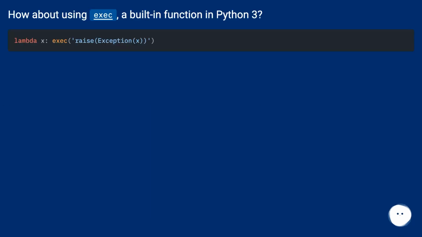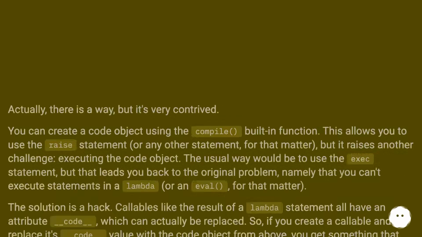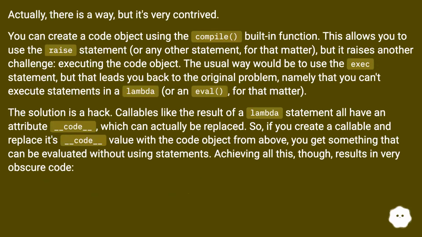How about using exec, a built-in function in Python 3? Actually, there is a way, but it's very contrived. You can create a code object using the compile built-in function. This allows you to use the raise statement or any other statement for that matter. But it raises another challenge, executing the code object.